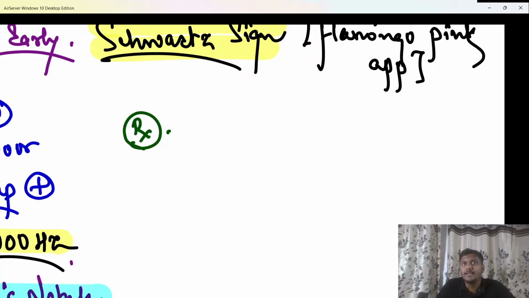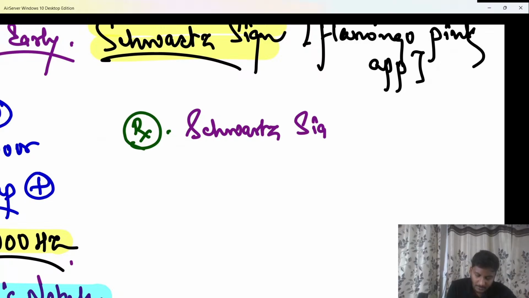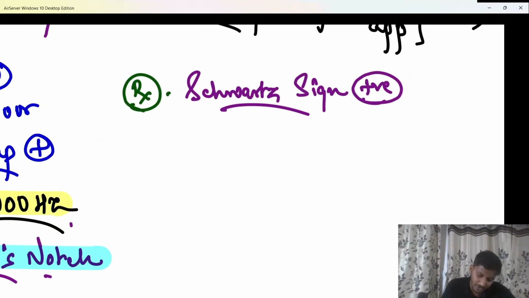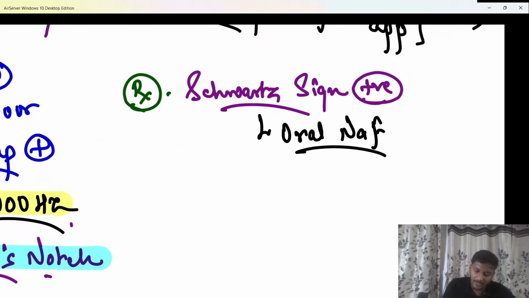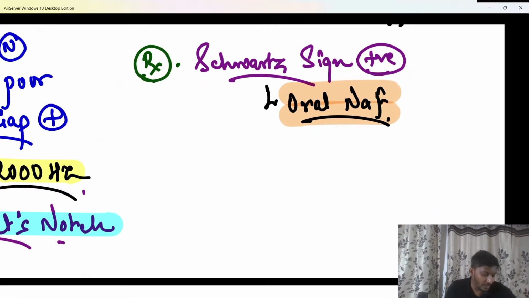We do not need a surgery immediately because we can manage the patient with some medical management. What is that drug which is given? If the Schwartz sign is positive, what is the drug that is given? Previous year question of your exam. Oral, very good. It is oral sodium fluoride, beta, which helps in stabilization of the disease. It does not let the condition progress further. So this has been a PYQ. Do remember that oral sodium fluoride is given when the Schwartz sign is positive.